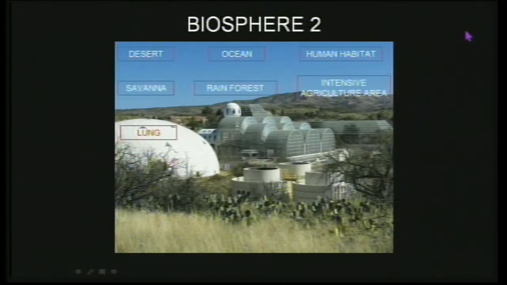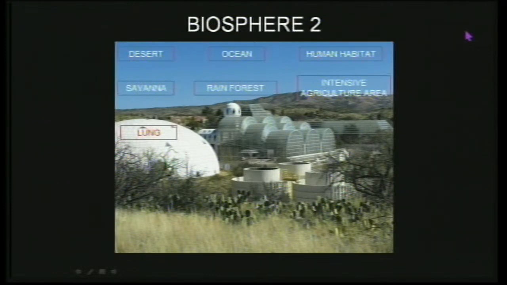What they did was construct this Biosphere 2. It is called 2 because Earth, the natural Earth, is Biosphere 1, and so they were constructing a mini Earth, so to say. They were trying to depict how the Earth actually functions through this Biosphere 2.